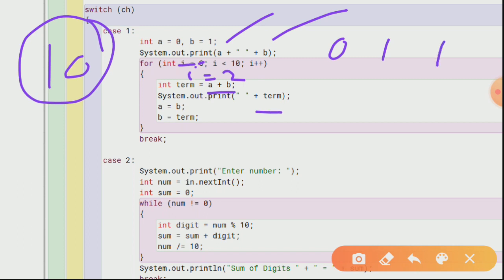Now again we are going to shift our values. See, the value of B, that is 1, is going to be stored in A. The value of term, that is 1, is going to be stored in your B. And again the iteration will take place. So again when I becomes 3, term equals A plus B. Now the new values will be added, that is 1 plus 1. So what is it going to give you? It is going to give you 2.